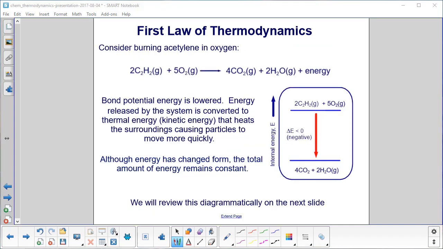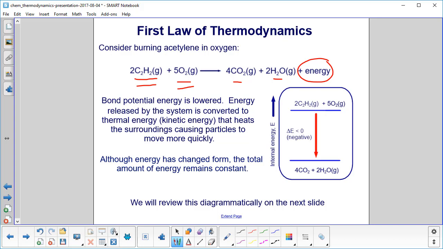Let's take a reaction that illustrates the first law of thermodynamics. We're going to burn acetylene in oxygen and come up with carbon dioxide, water, and energy. So you're going to say, where is that energy coming from? Well, what's happening is the bond potential energy is being lowered.